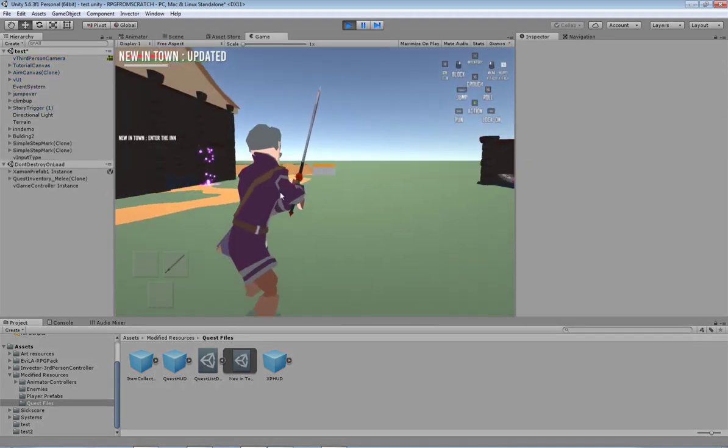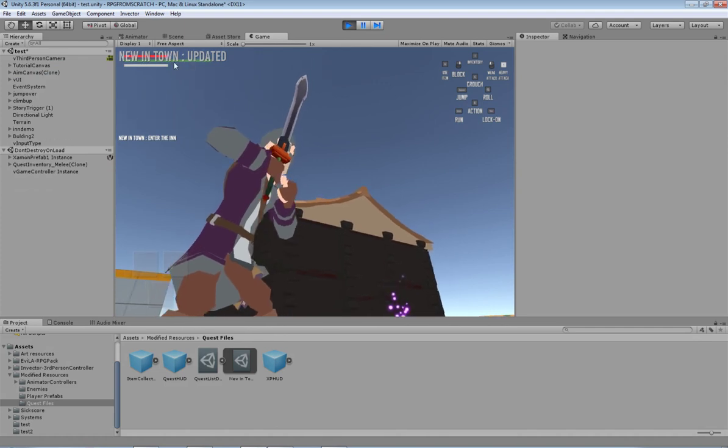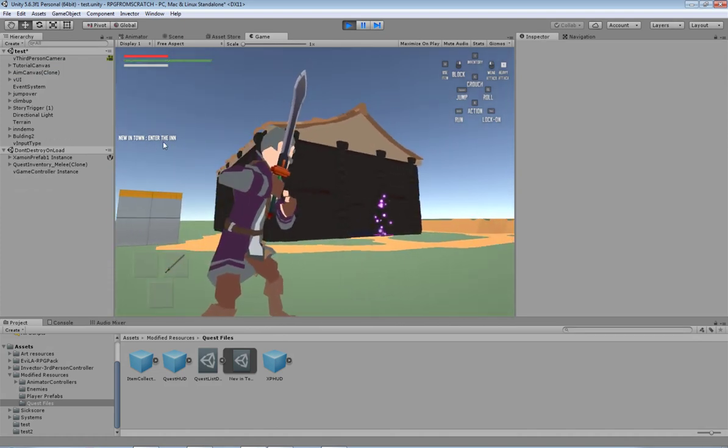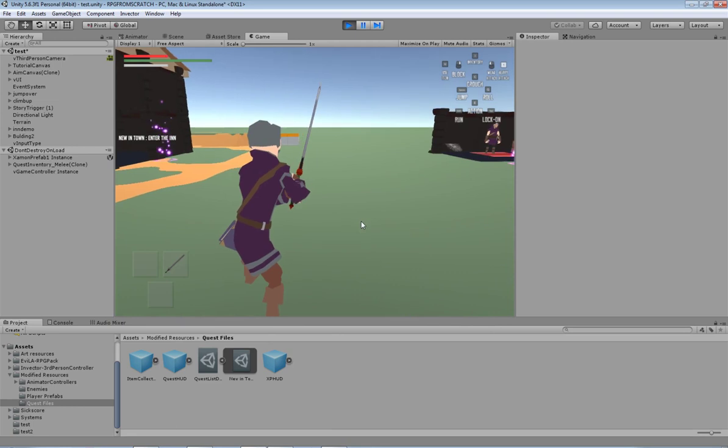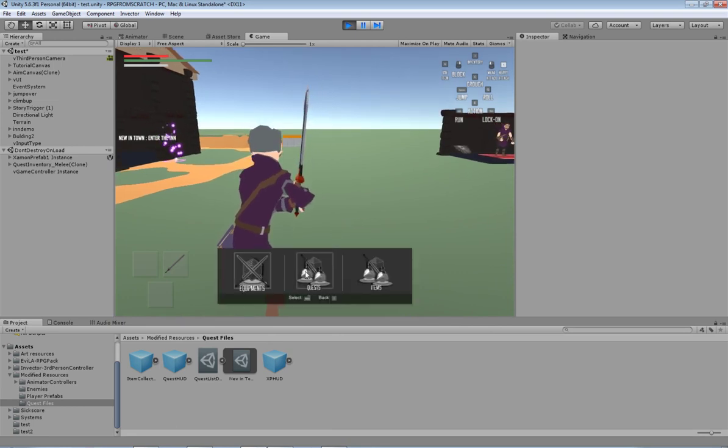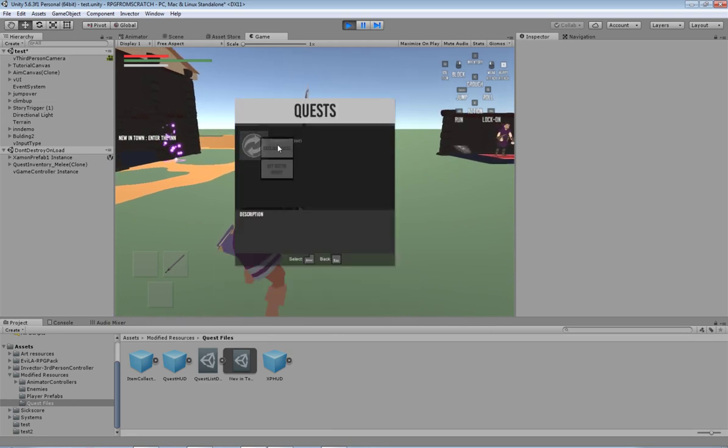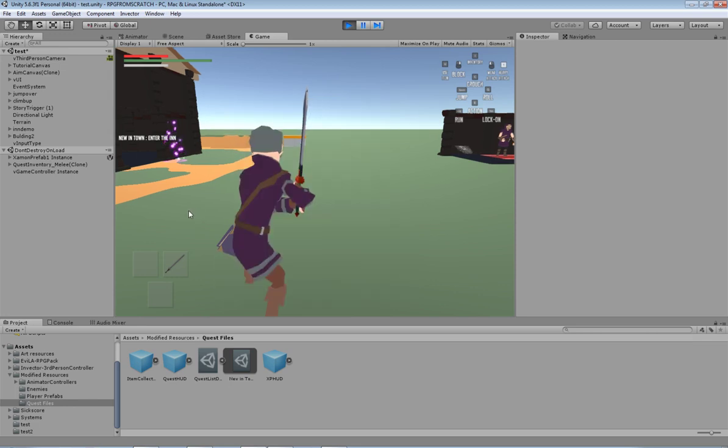So you see now that we started up, there we go. We've automatically got the quest that's new in town, it's been updated, and now we've got the little quest on our side thing here telling us what our current quest is. If I hit I can go to the quests file, and then you've got here, so these will be blanked out because you're not allowed to decline the quest, and it's already set as the active quest, so that's why that's blank. If you want to be able to decline the quest, you can set that up in the attributes thing of like able to cancel quest. Don't know why it's not popping up in the description. I'll look into that a little bit later.